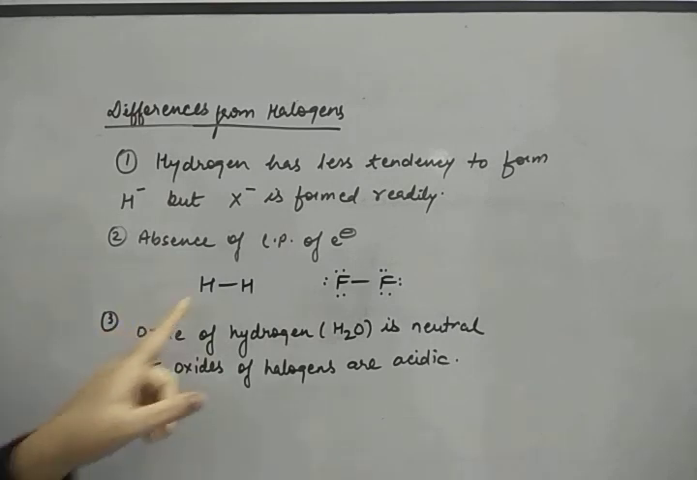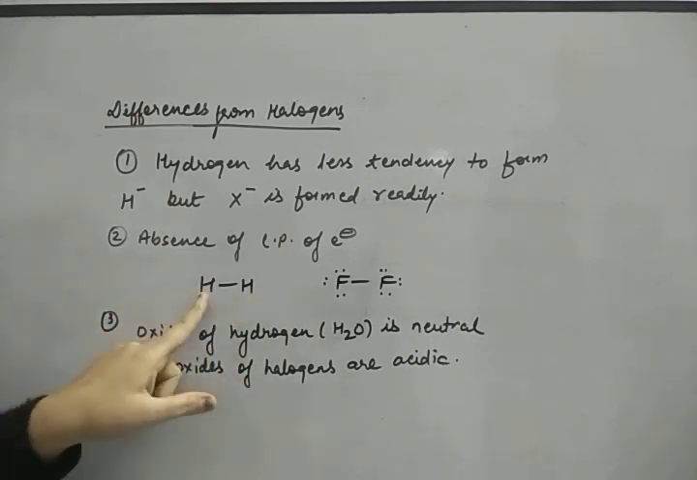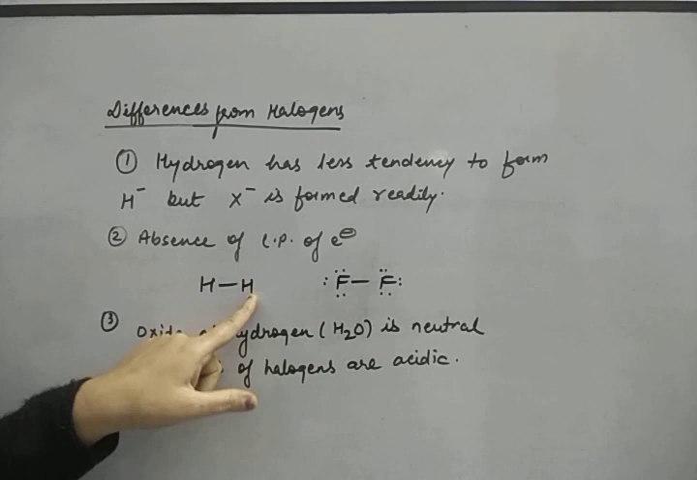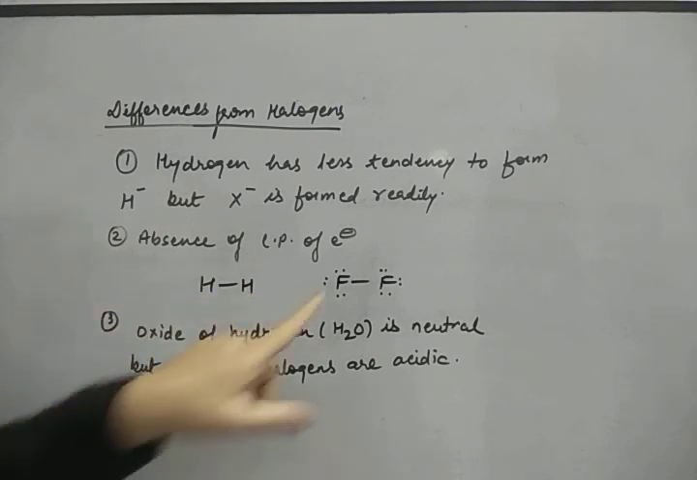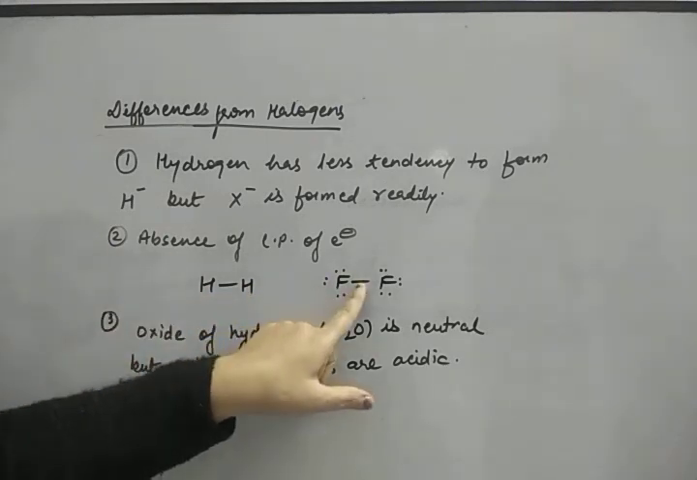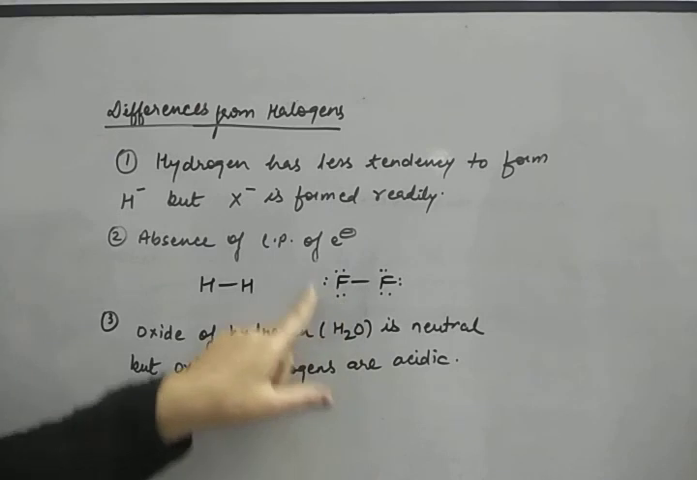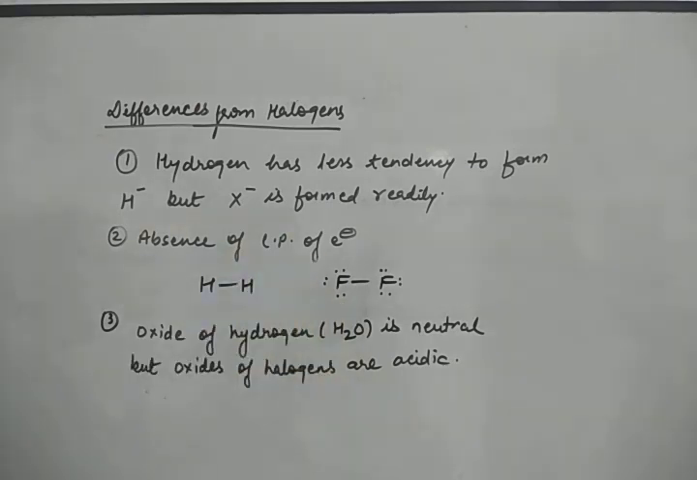Now you can see H2 is formed. This hydrogen was having one electron, and both are sharing. But fluorine, after giving one electron, is now left with 6 electrons. So when halogens combine, they have lone pairs of electrons, but hydrogen does not have any lone pair of electrons. The oxide of hydrogen, H2O, is neutral, but the oxides of halogens are acidic.